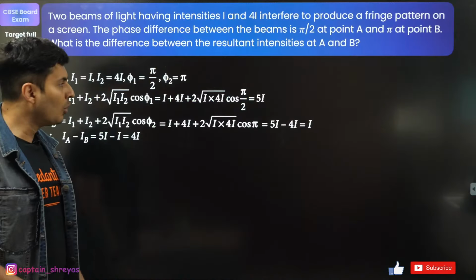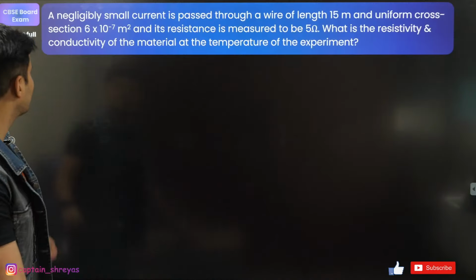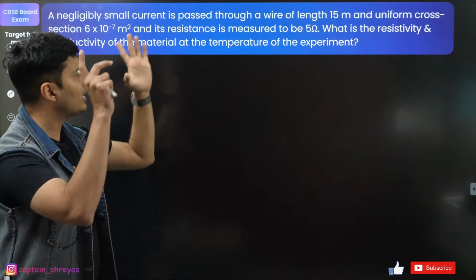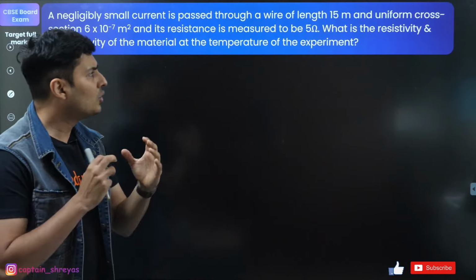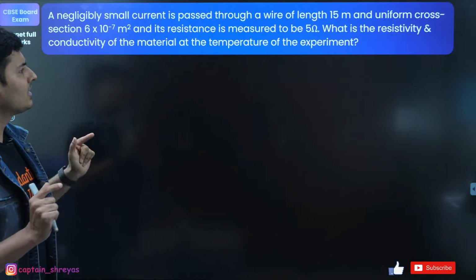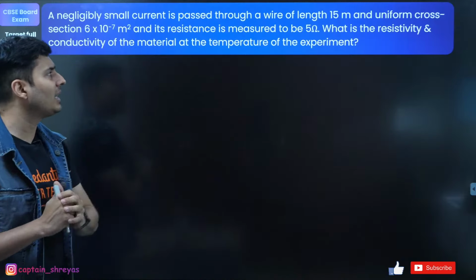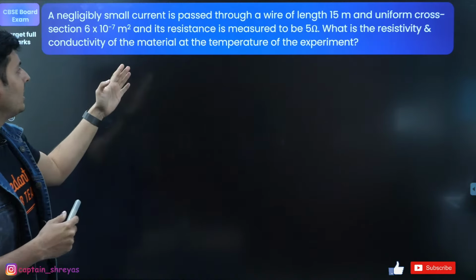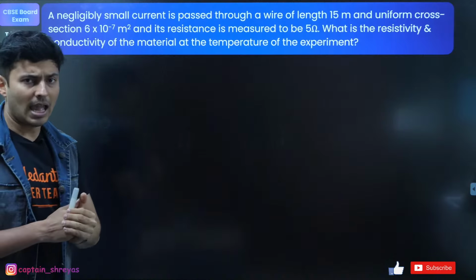Yep. So moving on to the next question coming up on your screen. If there is a small current passing through a wire of uniform cross section, with given resistance, what is the resistivity and conductivity of the material in this particular experiment?